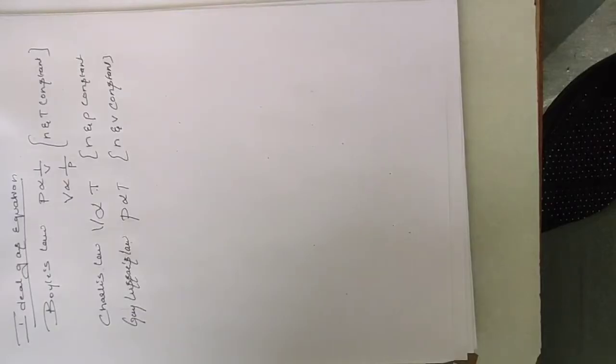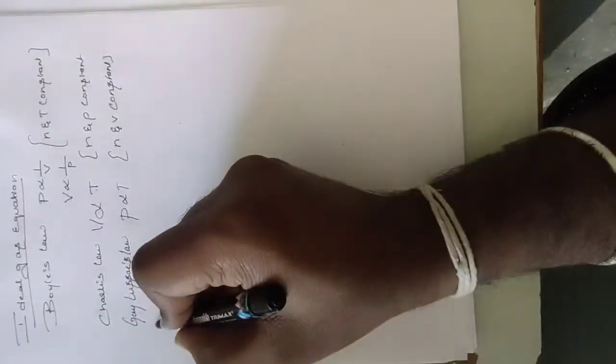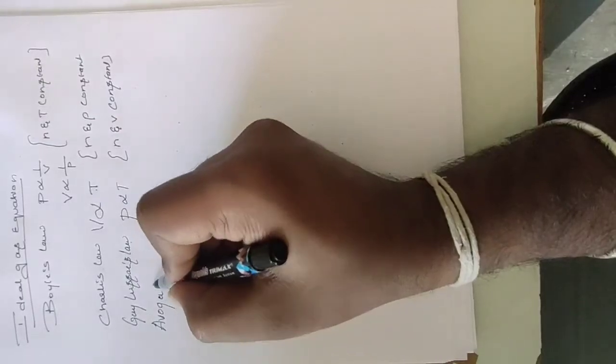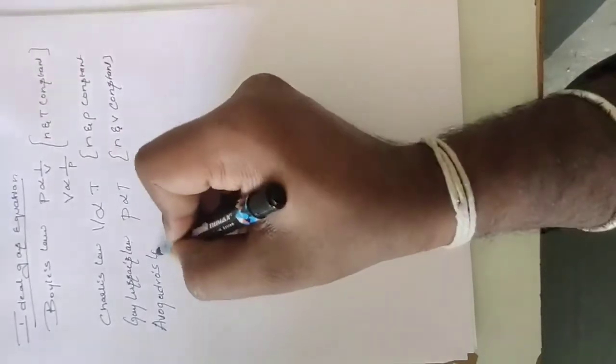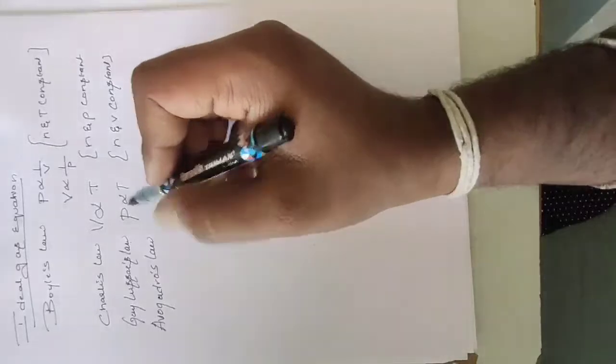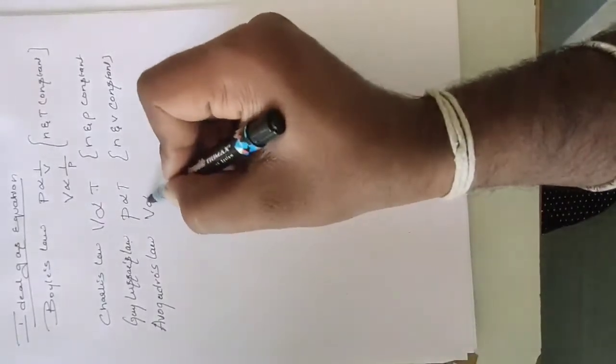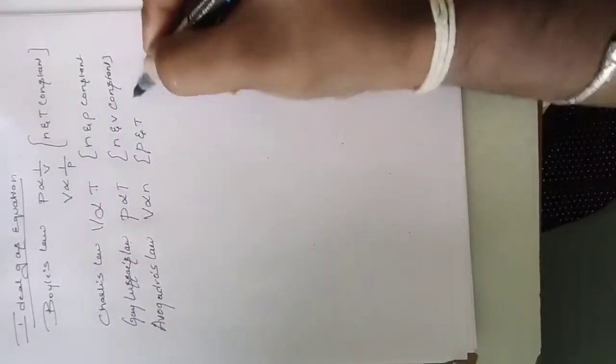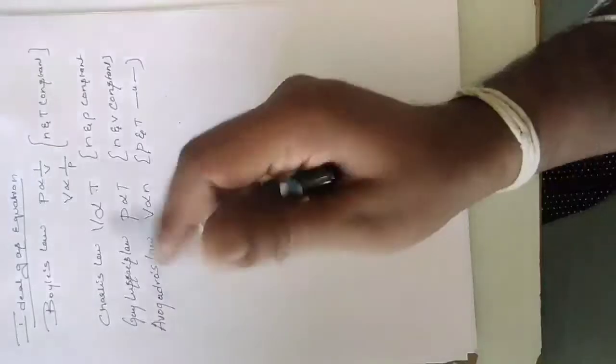Next we discussed Avogadro's law, where V is directly proportional to n, and we kept P and T constant.